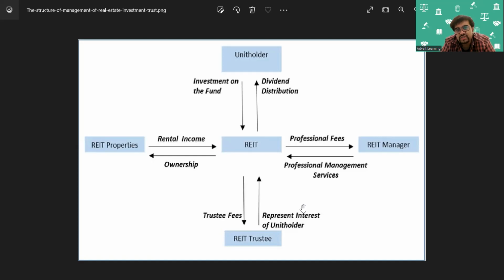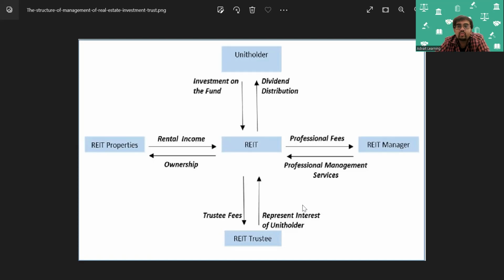All the unit holders can also create a trust. There will be a REIT trustee, who will look after the interests of the entire unit holder. Just like we have a debenture trust deed and debenture trustee, we also have a REIT trust, which is governed by a REIT trustee. He will represent the interest of the entire unit holder, and trustee fees will be given to that particular person.